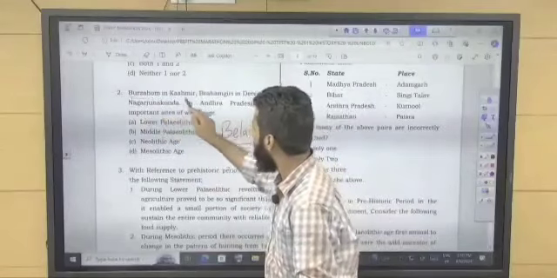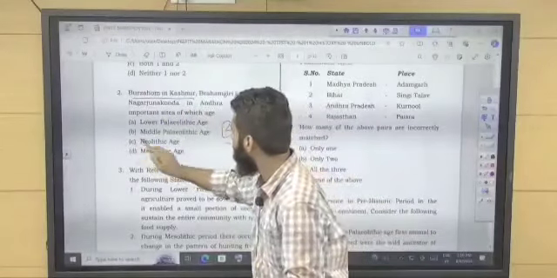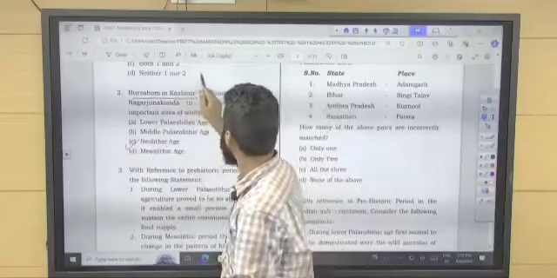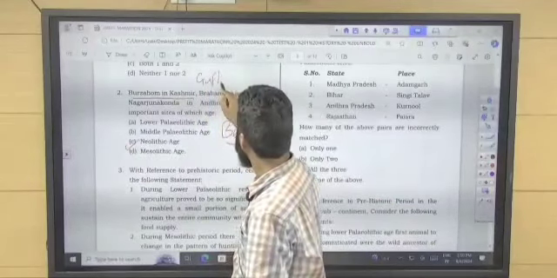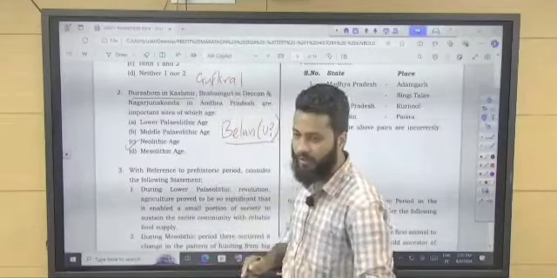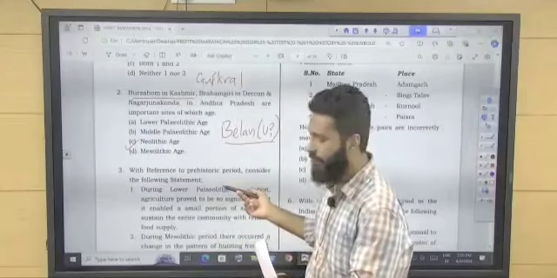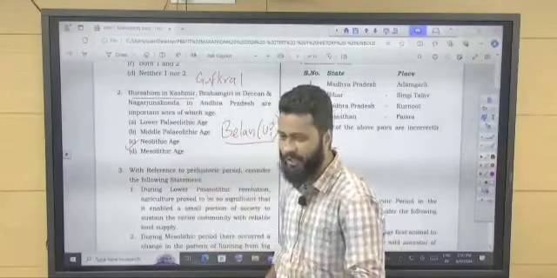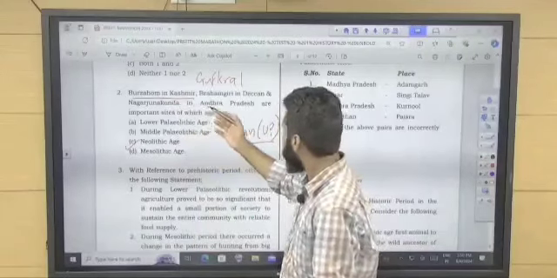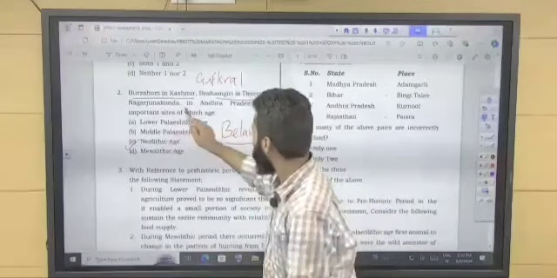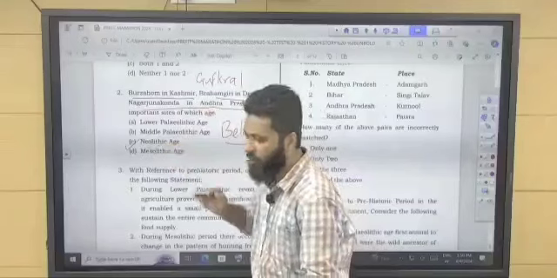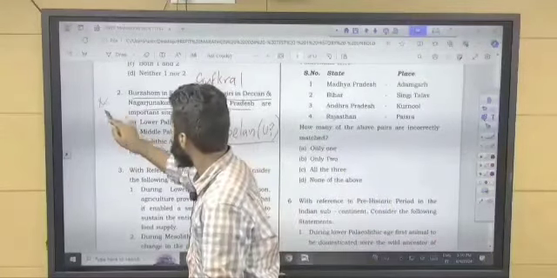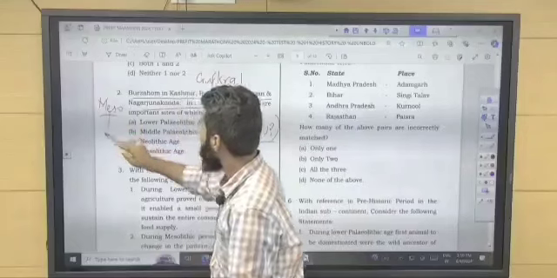For example, here Burzahom in Kashmir is part of Neolithic. But one more site is there from Kashmir, that is Gufkaral. This is also from Kashmir, and it is a part of Neolithic. So these kinds of questions are asked in the examination. Brahmagiri in Deccan and Nagarjuna Konda in Andhra Pradesh belong to Neolithic. But you also have to remember the sites of the Mesolithic period.